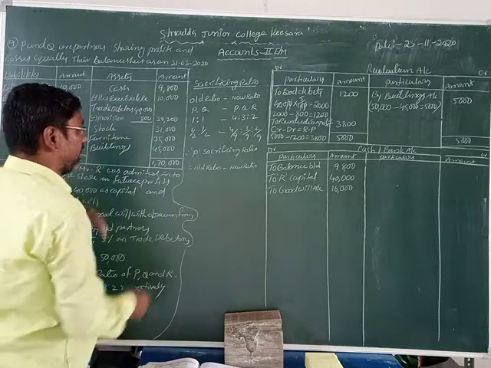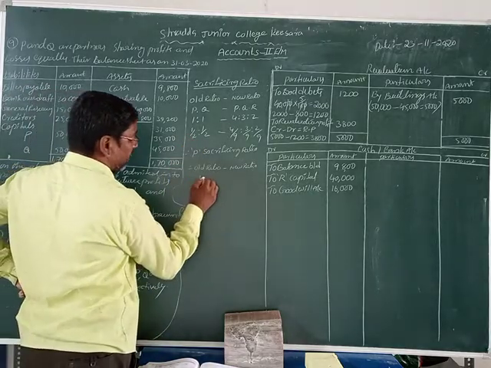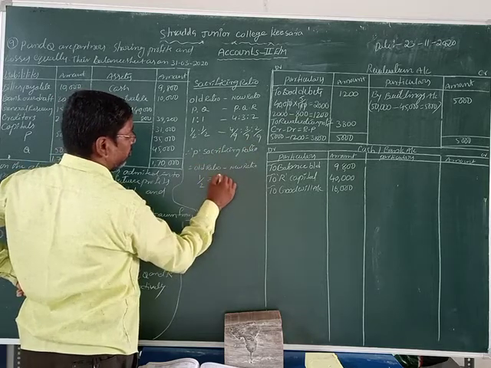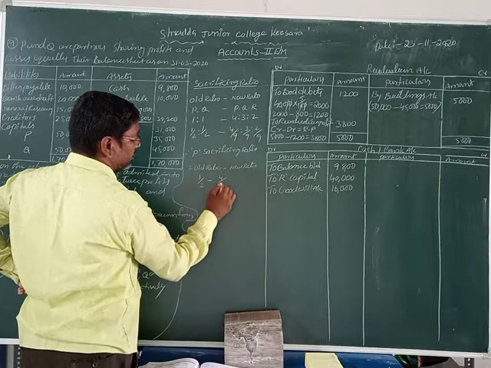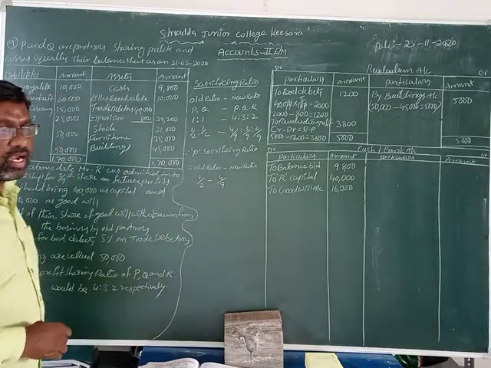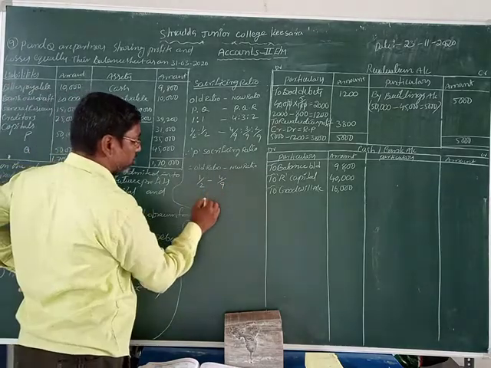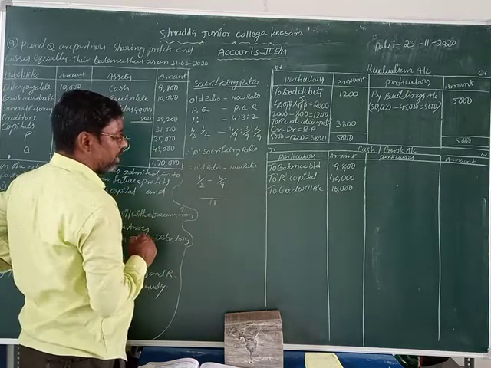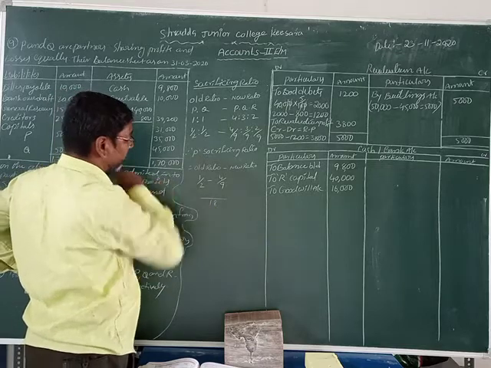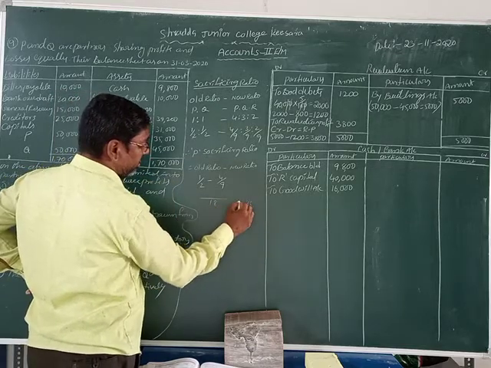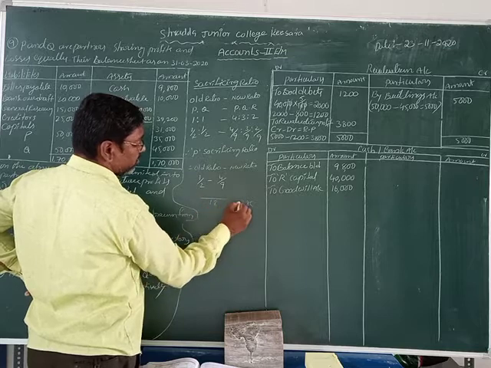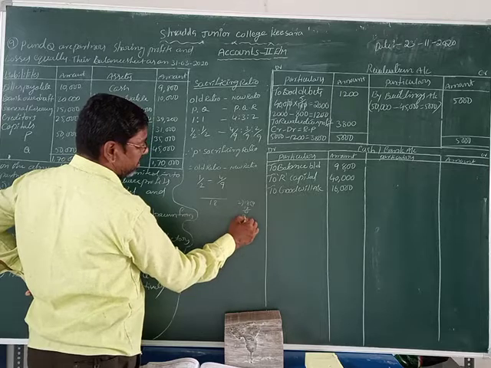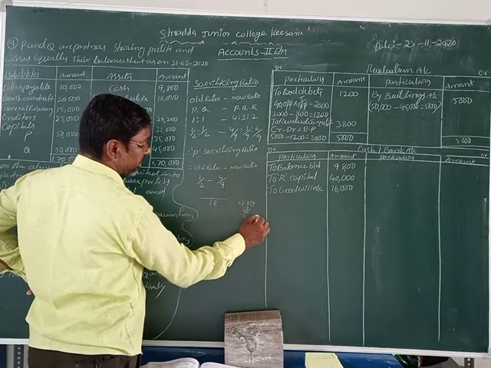Okay, students. Now, what is the old ratio of P? 1 by 2 minus the new ratio of P, 4 by 9. Now we can take the LCM, 9 into 2, which is 18. So 18 divided by 2: 2 9s are 18, remainder 0. What is 9 into 1? That is equal to 9.